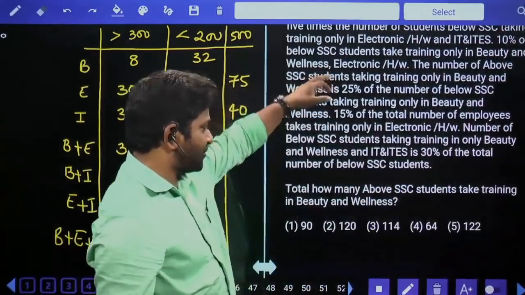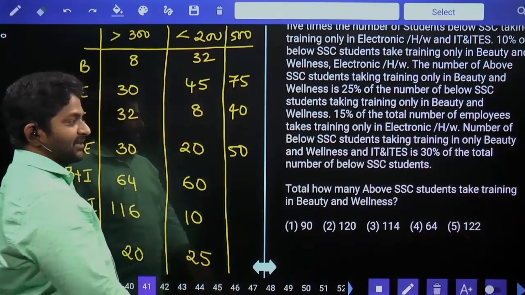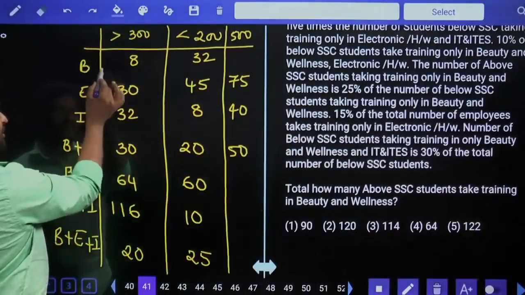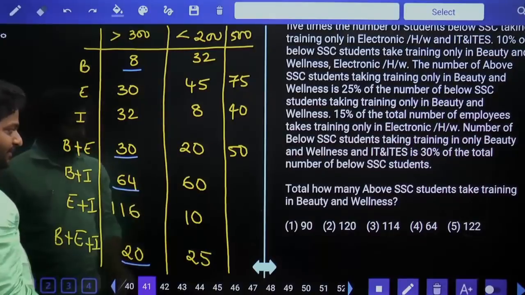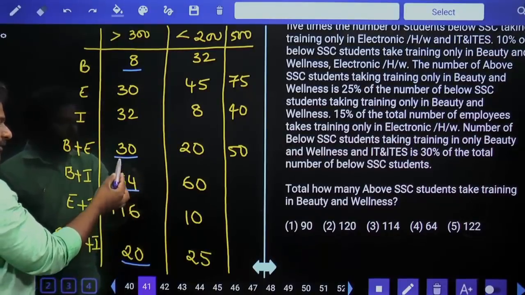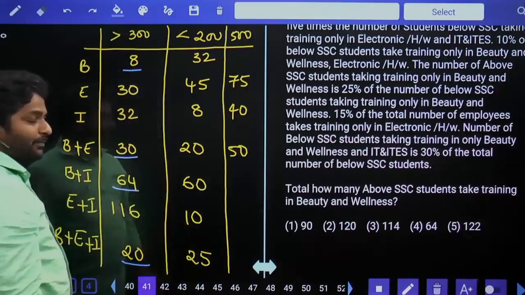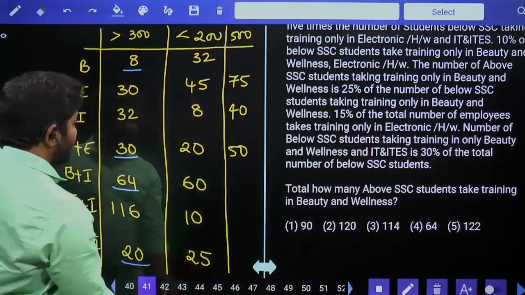Now let's start questions. Total how many above SSC students take training in beauty wellness? They said beauty wellness. Wherever B is there, we should consider. Here it is, here it is, here it is, and here it is. 20, 84, 84, 30, which is 114, 114 plus 8, that is 122. 122, fifth option answer.